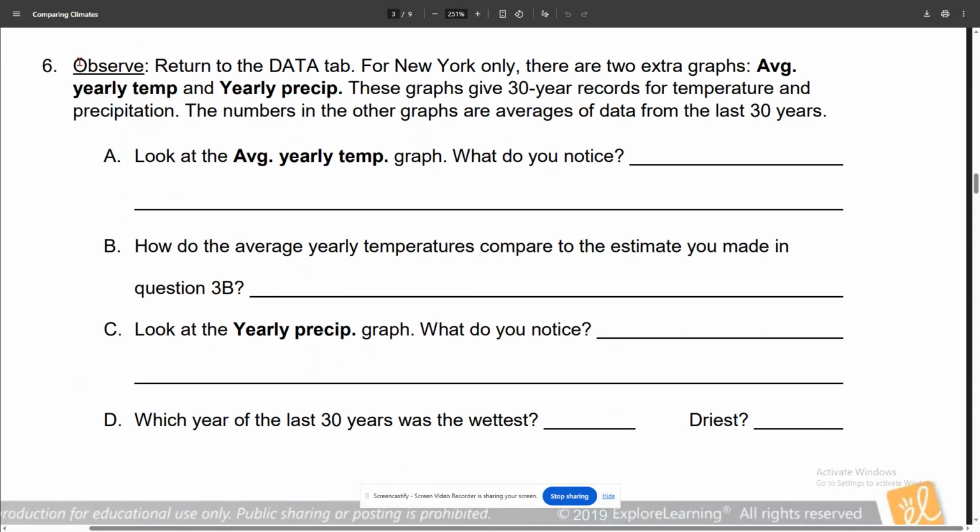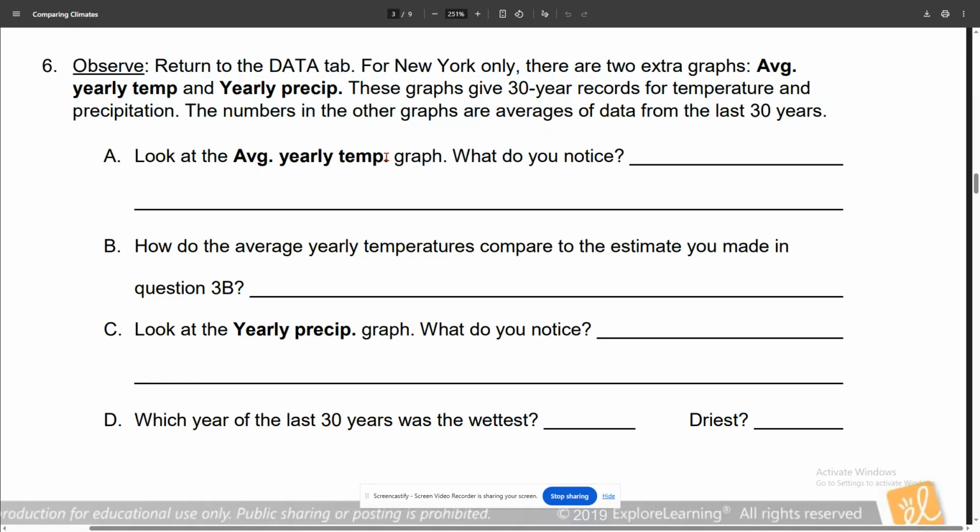Number 6, observe. Return to the data tab for New York City only. There are two extra graphs, average yearly temperature and yearly precipitation. These graphs give 30-year records for temperature and precipitation. The numbers in the other graphs are averaged data from the last 30 years.